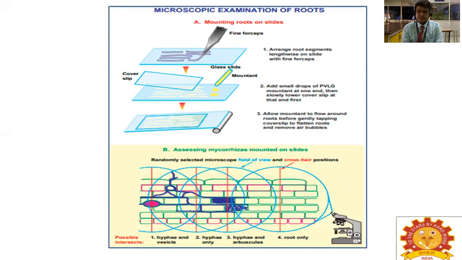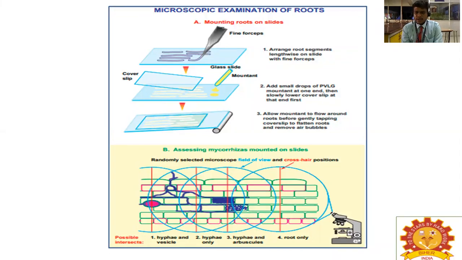After this root examination, you should collect the root and arrange the root segments lengthwise on a slide with fine forceps. Next, use a cover slip and mountant. Add a small drop of PVLG, that means polyvinyl lactic acid glycerol.